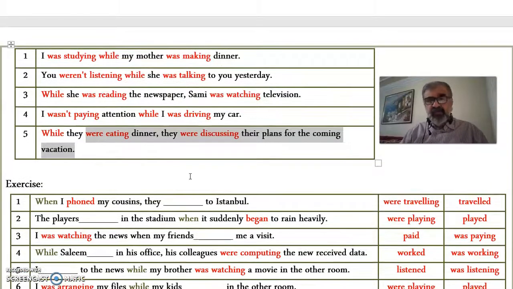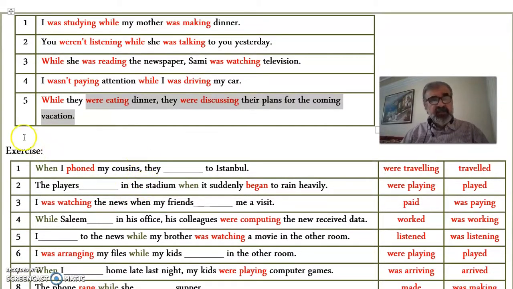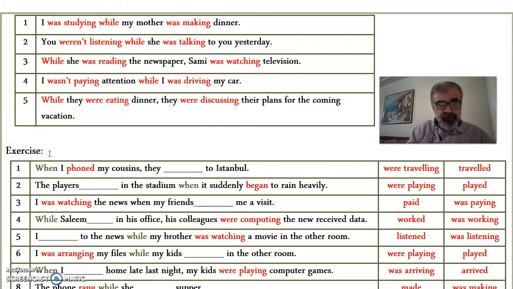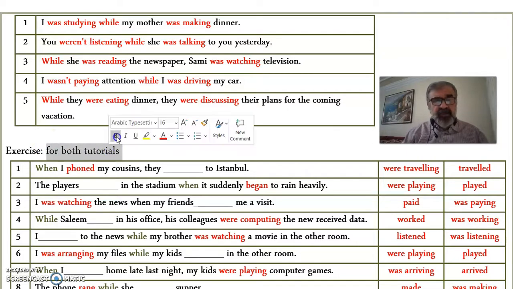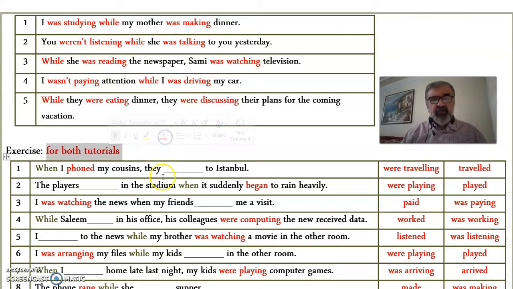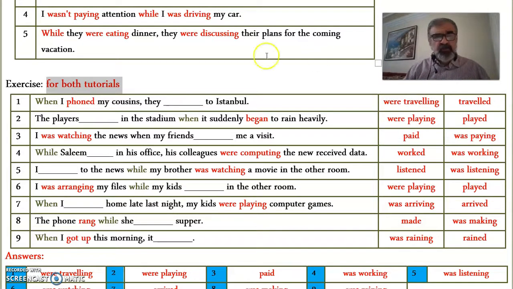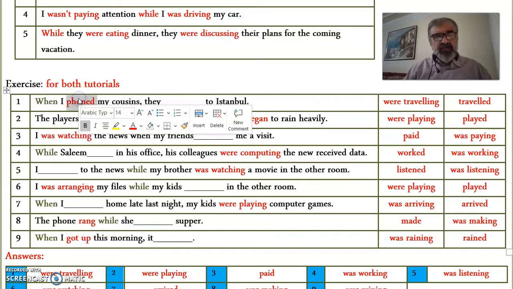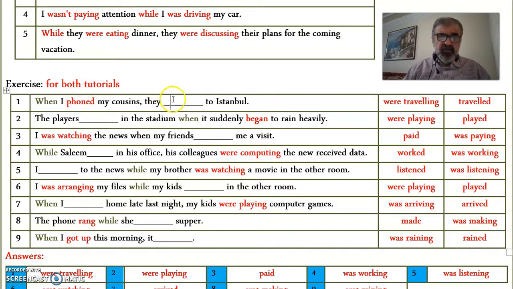Now we have this exercise, and this exercise is for both tutorials. As I told you, the one that has to do with using the past simple and past continuous in one complex sentence, and the one that has to do with using the past continuous and past continuous in one complex sentence. Now what I need you to do is to consider the link words or the transitions. When is followed by the past simple, which is the short action. So it should be here, long action. When I phoned my cousins, they were traveling to Istanbul.